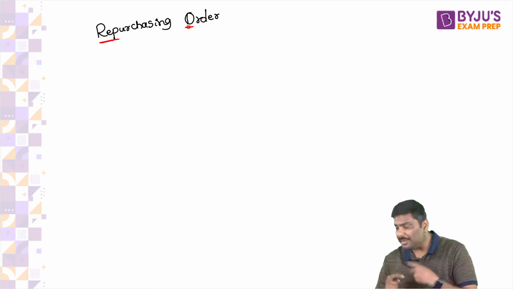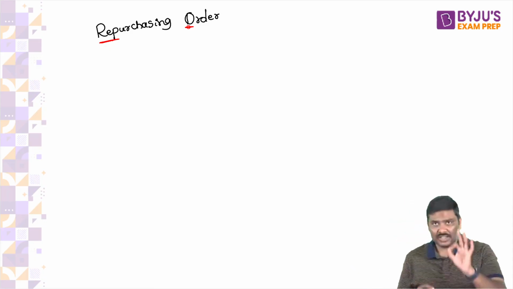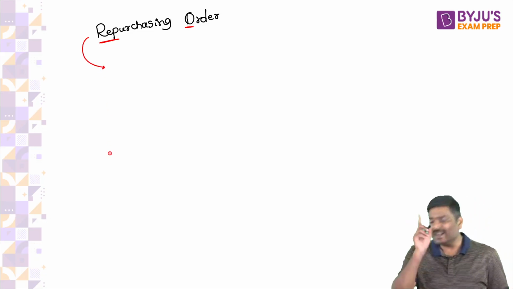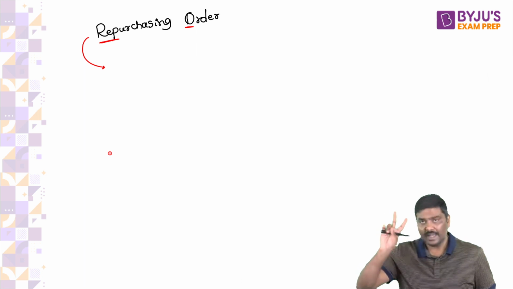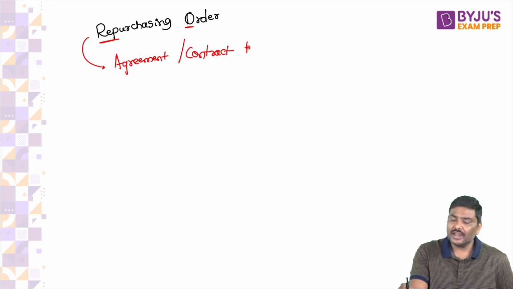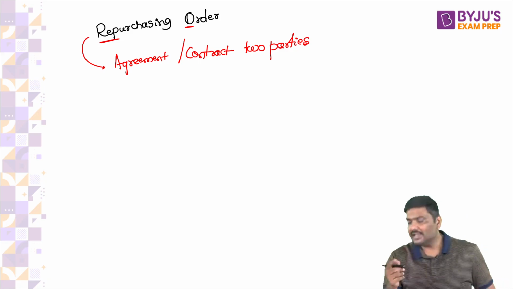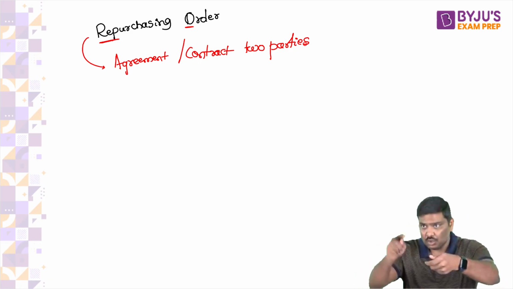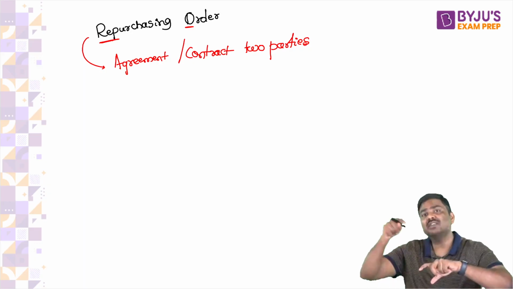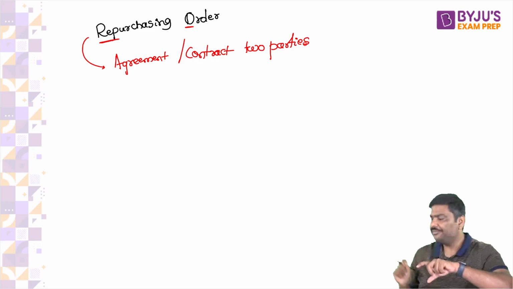Now, what do you mean by repurchasing order? Let me define it. Repurchasing order is basically an agreement between two parties. I repeat, it is an agreement or a contract between two parties wherein one party sells certain assets to another party with the promise of repurchasing the asset at a specific price on a specific date.